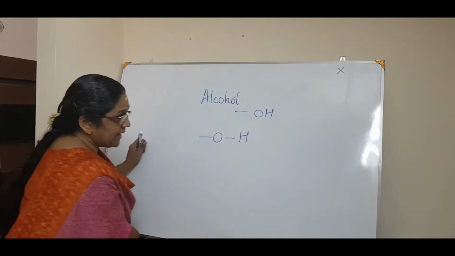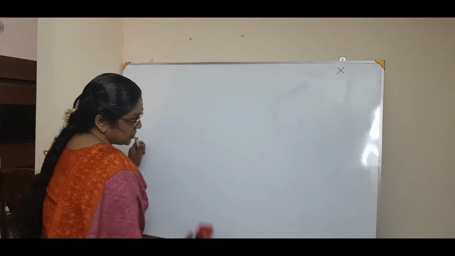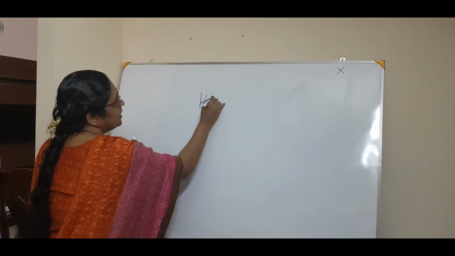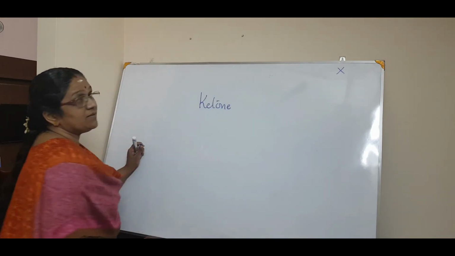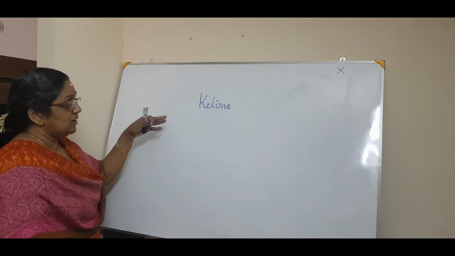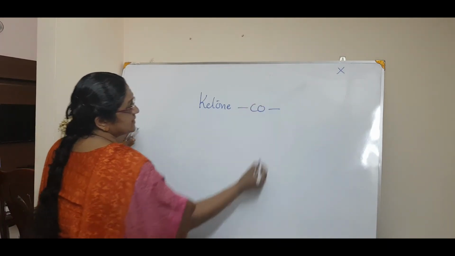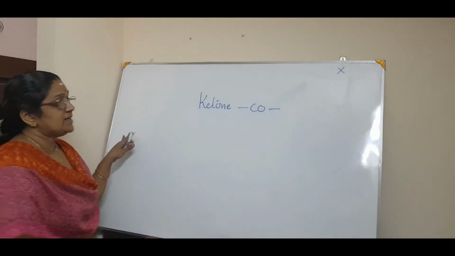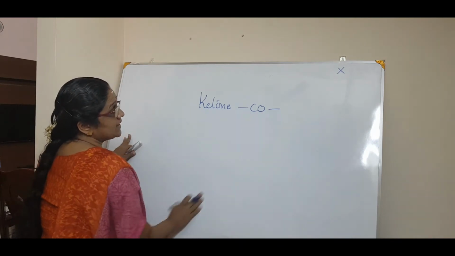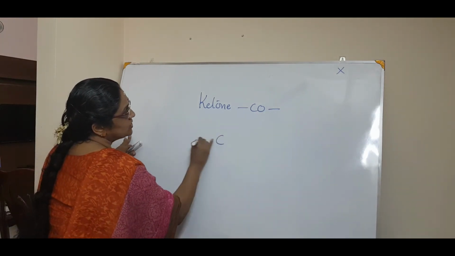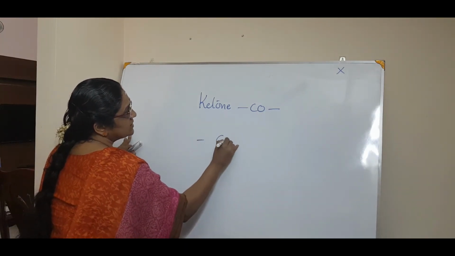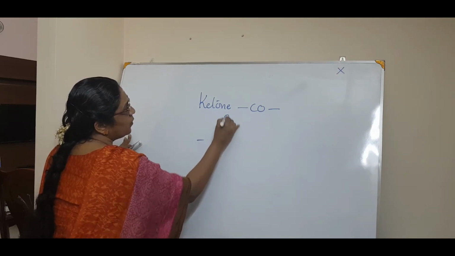Okay. And the last is ketone. Do you remember? That's why I am telling it once more, because it is important. You are having it for the first time. That is why. So ketone has 2 free valency. CO. CO is ketone. Now how does the structure go? 2 valency is there. So C, double bond O.